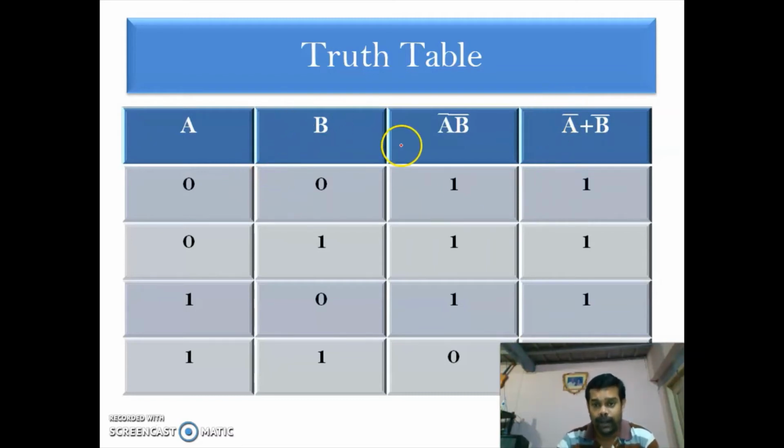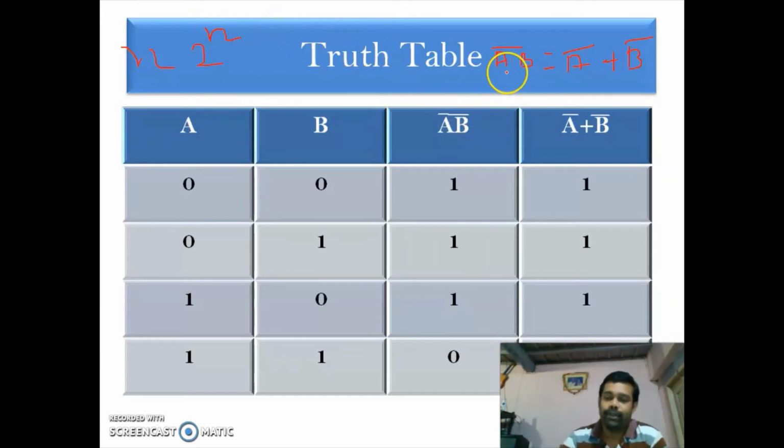Okay. Now, what is the first law? What you have studied: (A into B) the whole bar is equal to A bar plus B bar. This is De Morgan's first law. So how many variables are you having? Two variables, A and B. If you are having n variables, you will be having 2 to the power n combinations.